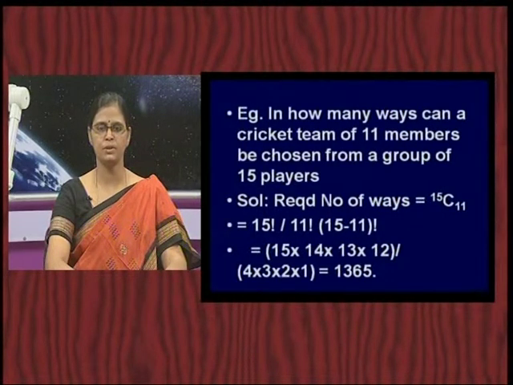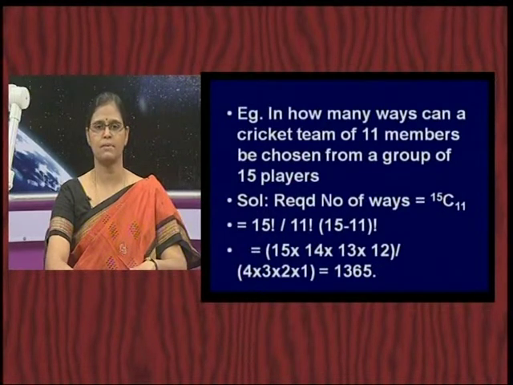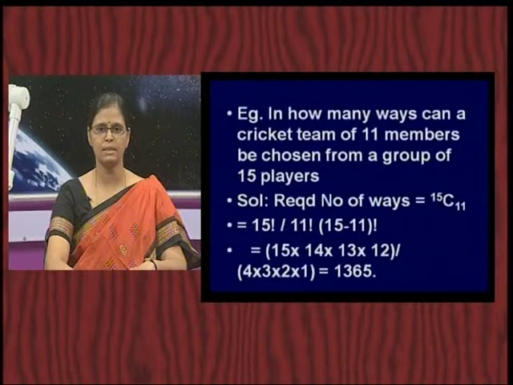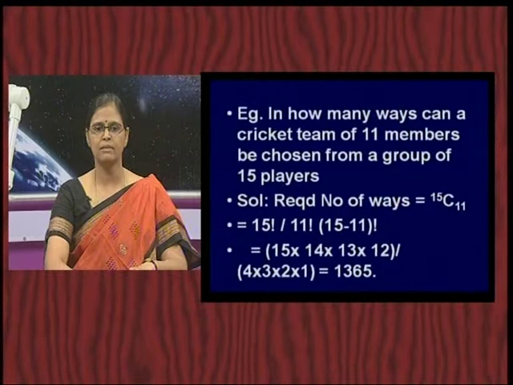So, in the denominator you have two terms, 11 factorial and 15 minus 11 factorial, and in the numerator it is 15 factorial. If you try to simplify this, how do you go about it? 15 factorial, you can write it as 15 into 14 into 13 into 12, and then the 11 factorial, and then 11 factorial gets cancelled.